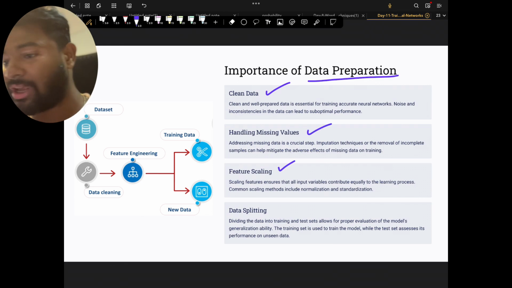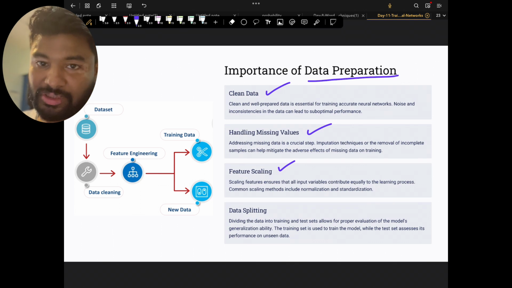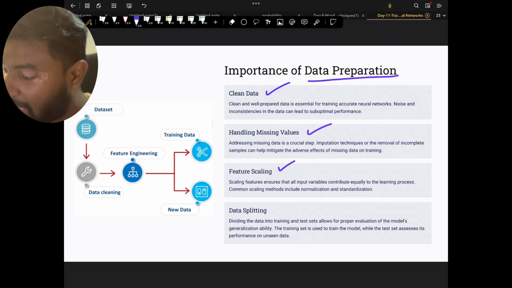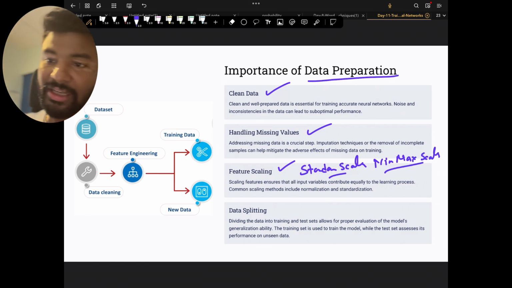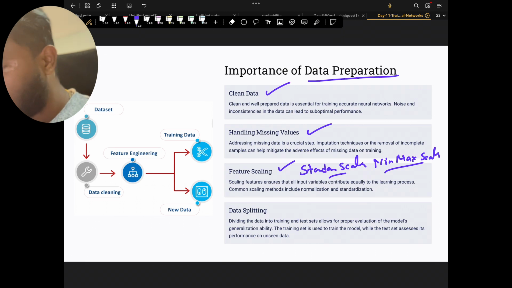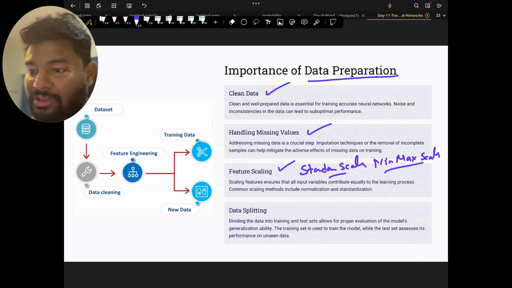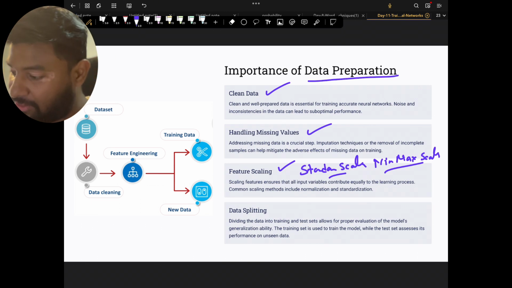You can use multiple algorithms for it. The one I choose a lot of the time is the standard scaler. You can also use the min max scaler. Remember, both standard scaler and min max scaler are standardization algorithms that help your model, right?